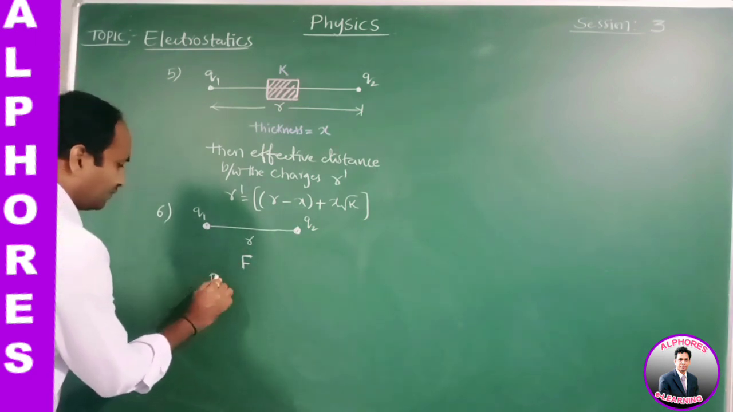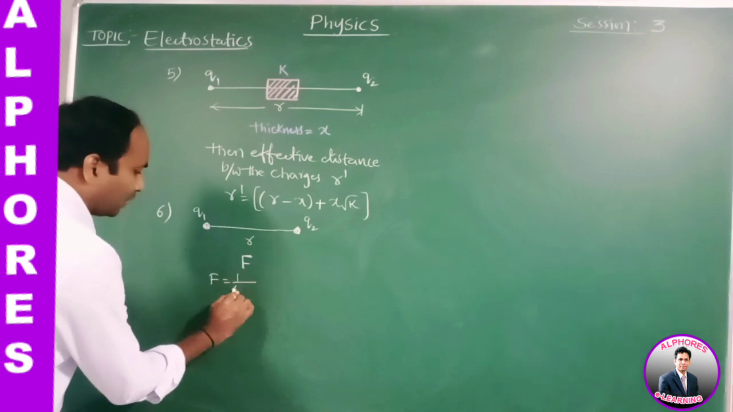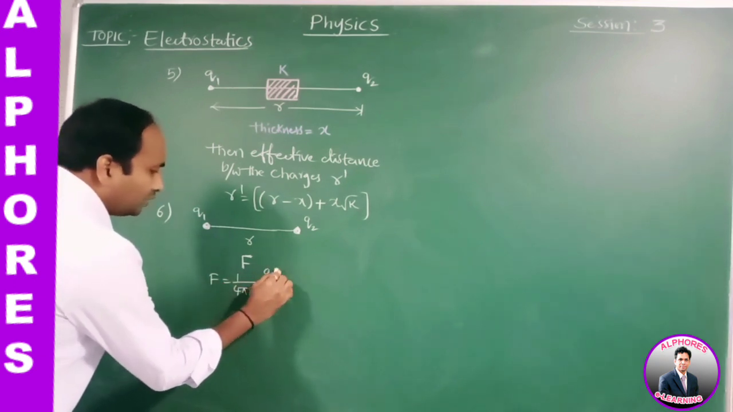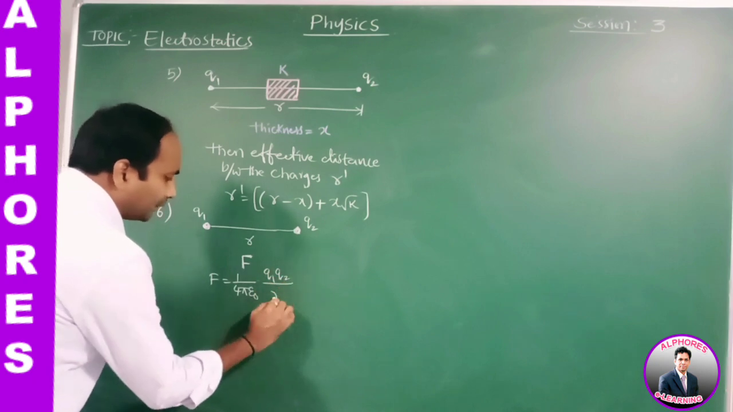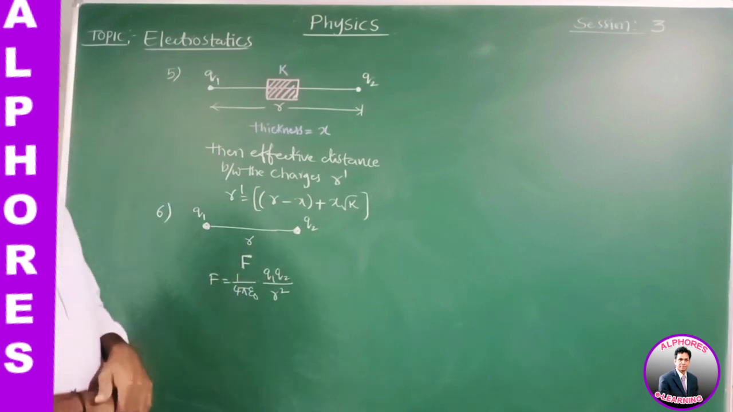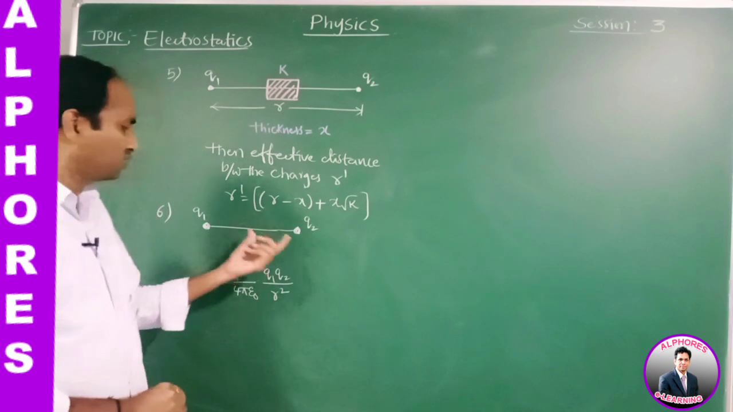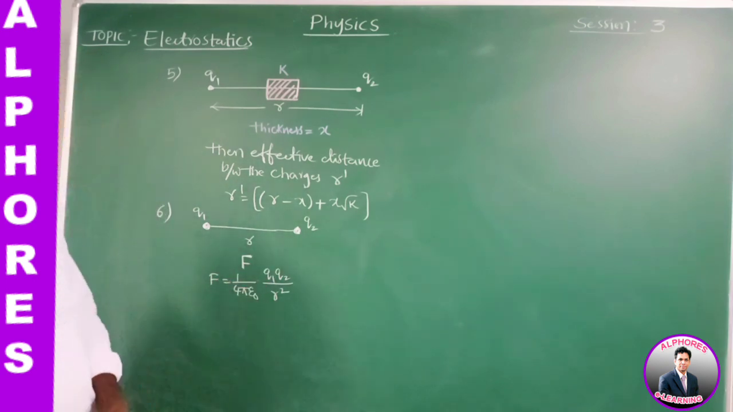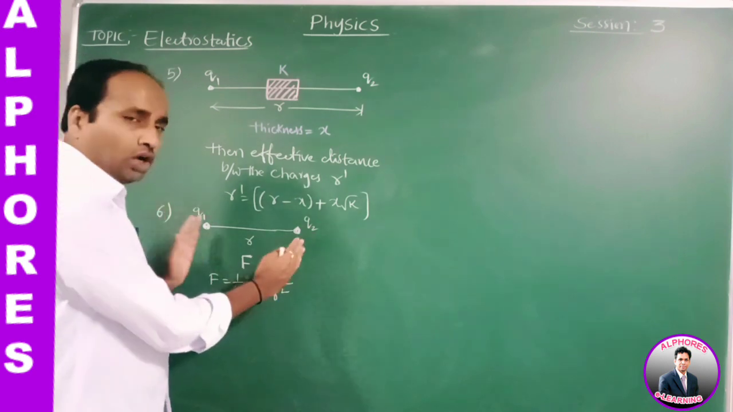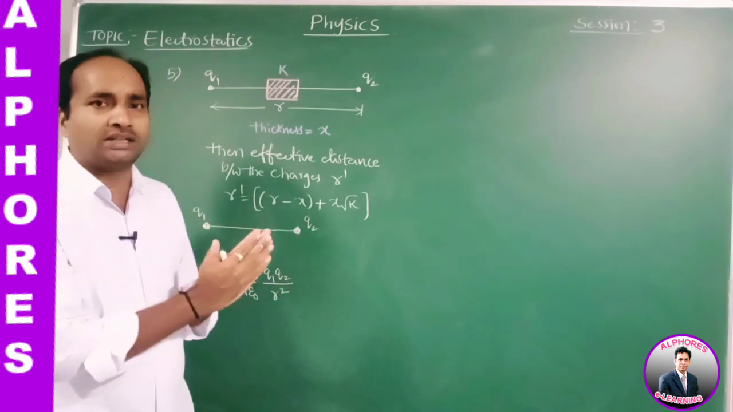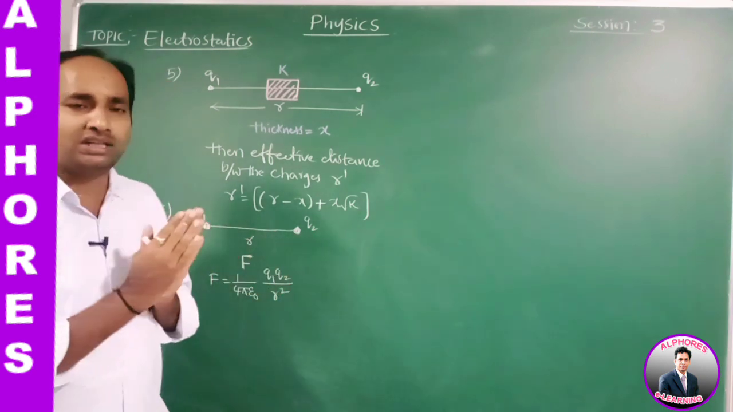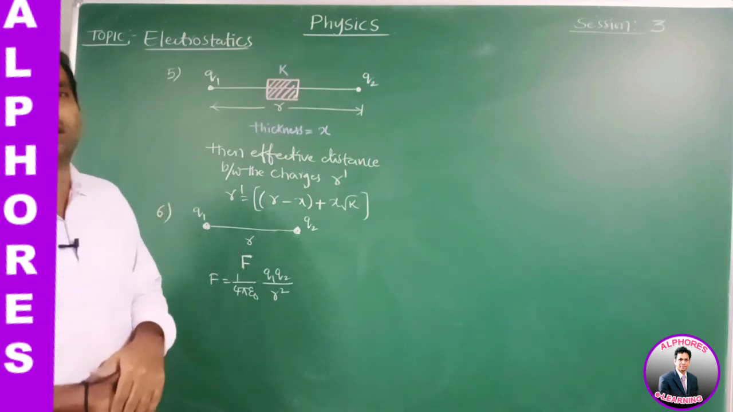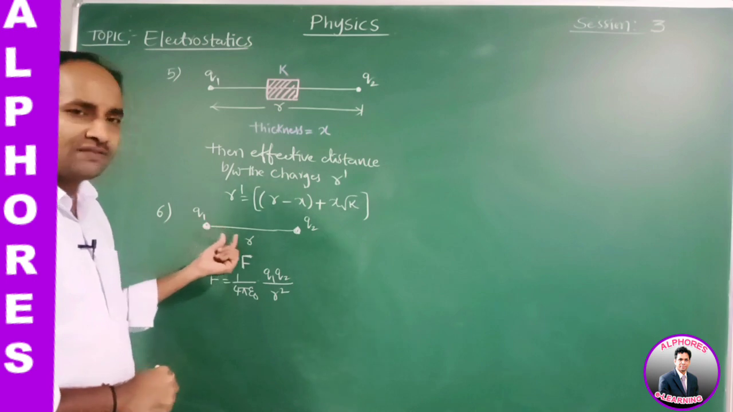We may write F is equal to 1 by 4 pi epsilon naught q1 q2 by r square. Let us say they exert a certain force. The force can be written as 1 by 4 pi epsilon naught q1 q2 by r square. Now if the two spheres are brought in contact for a while and again separated by the same distance. Okay, this is the first case.